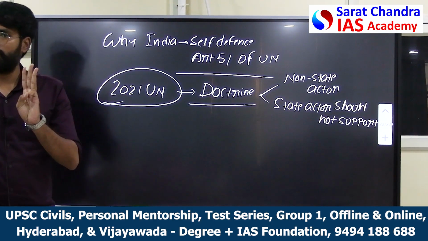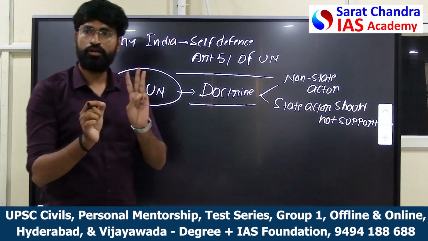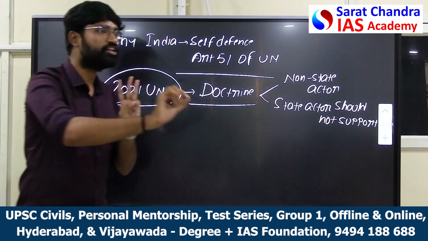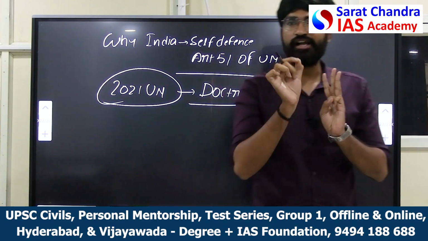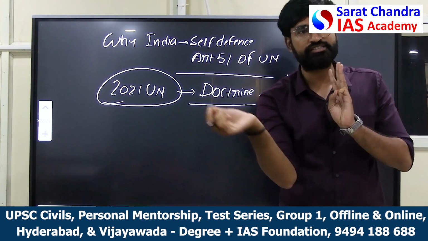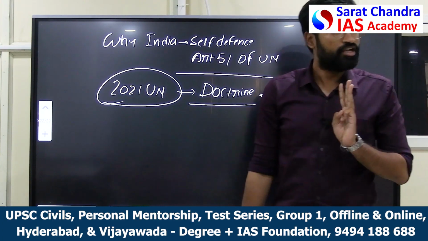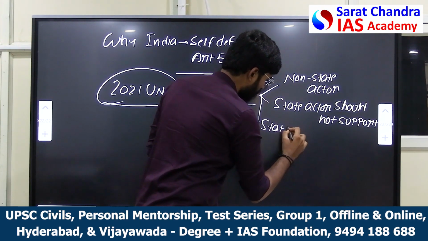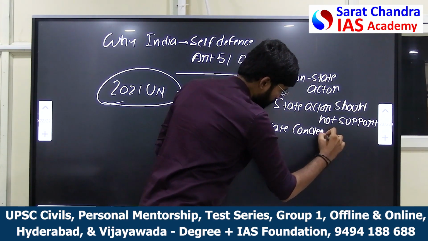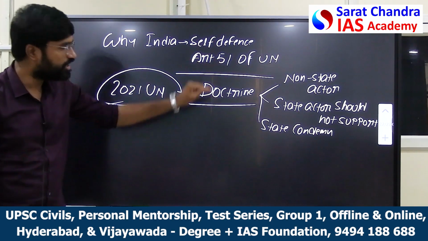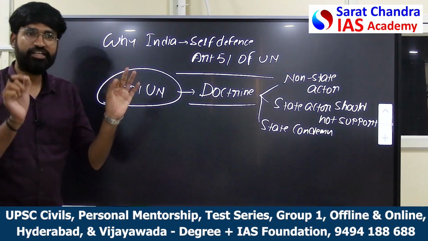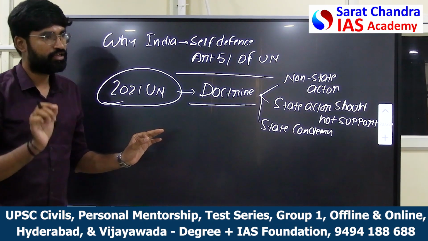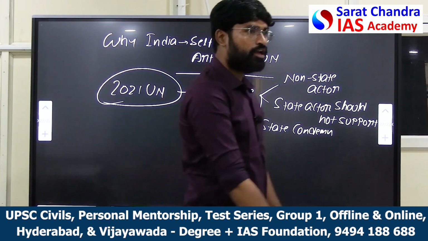Then the third condition: Pakistan as a state should condemn the act done by the terrorist. If it is not condemning the act done by the terrorist, that means it is indirectly supporting the non-state actors. If these three conditions are violated, then India can directly attack Pakistan. See, this is the doctrine.